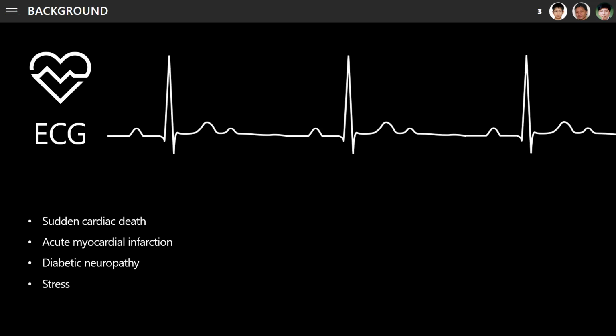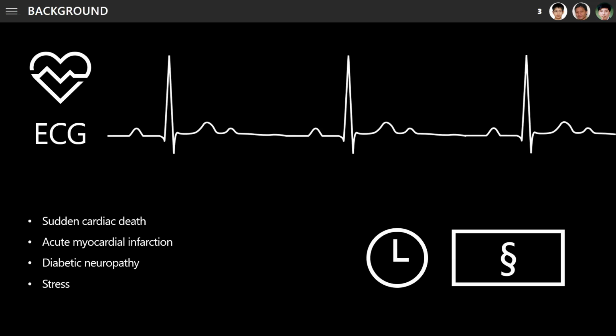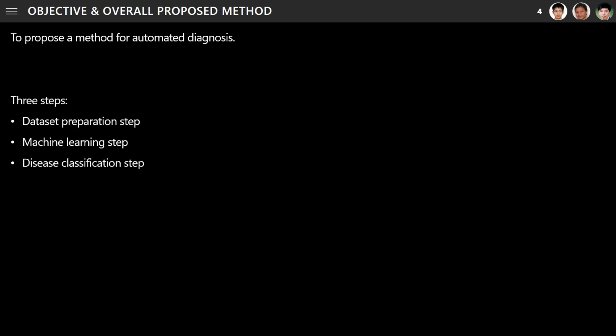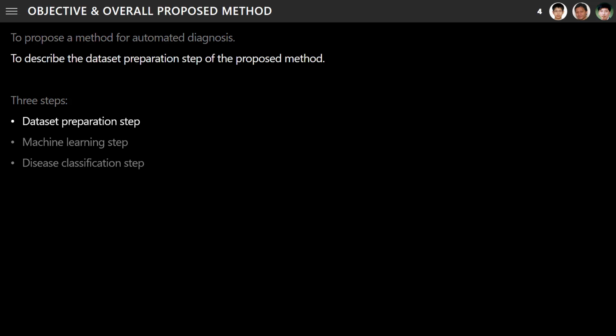This automated diagnosis, if done properly, enables preventive measures to be applied beforehand, and subsequently, this diagnosis will be able to save both time and money. Therefore, the aim of this paper is to propose a method for automated diagnosis. The proposed method comprises 3 steps: dataset preparation step, machine learning step, and disease classification step. Specifically, this paper describes the dataset preparation step of the proposed method.